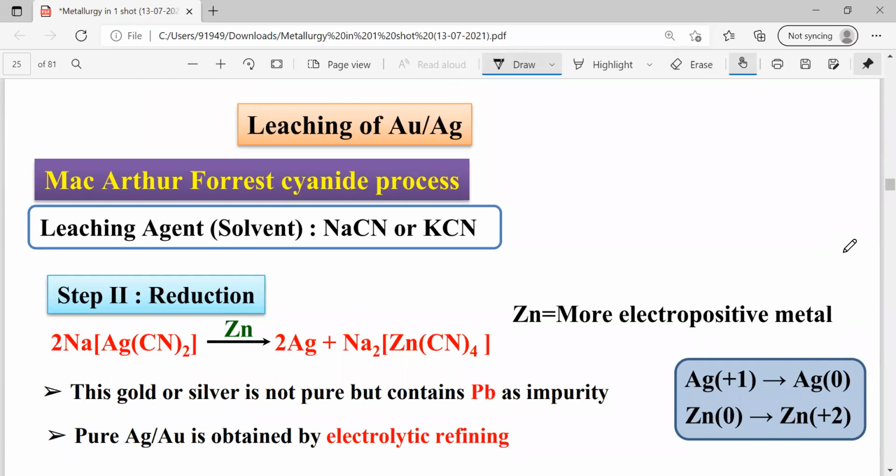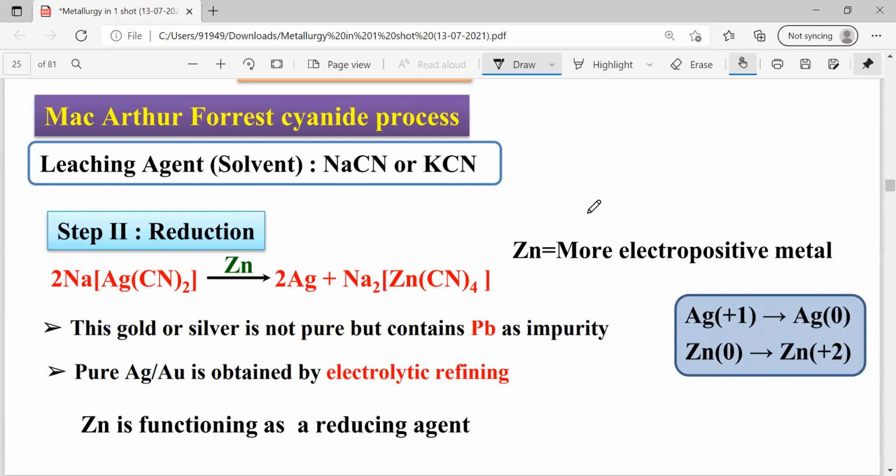It is purely based on NCERT. Already in the classroom itself, we explained and we revised. So here I'm not going to explain again to avoid the length of the video. Let's take the screenshot of this one. MacArthur-Forrest cyanide process: the leaching agent used is sodium cyanide.